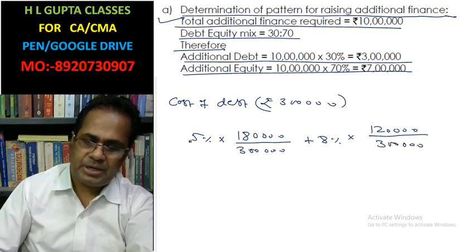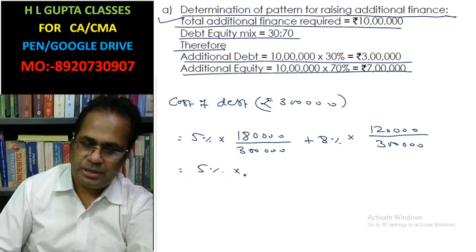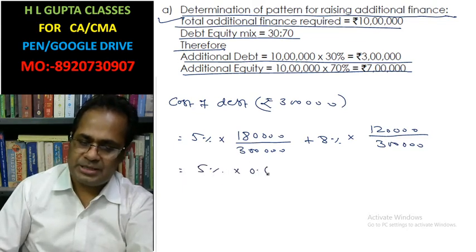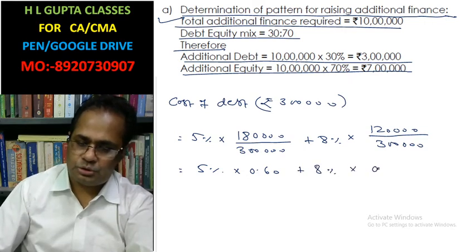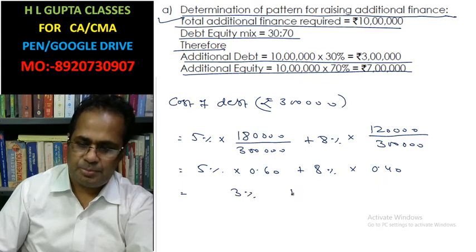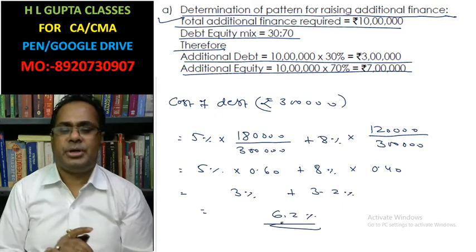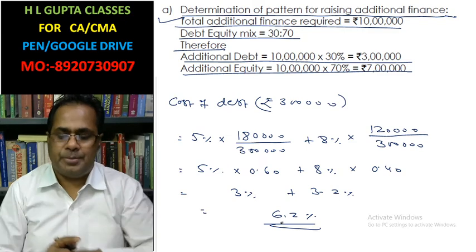This can be calculated as the weighted average cost of debt: 5% into 0.60, that is 3%, plus 8% into 0.40, that is 3.2%. This is 6.2%, the cost of debt.